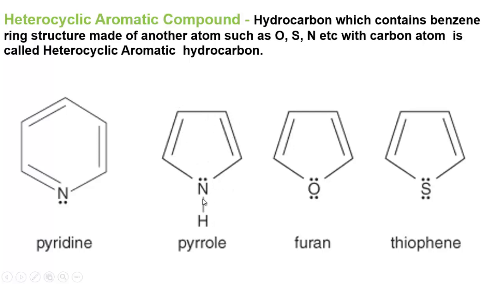C4H5N. This H will be included in the atoms. So this is pyrrole. And also the heteroatom is nitrogen in pyrrole. This is furan. 1, 2, 3, 4. C4H4O. This is the thiophene, C4H4S. So if a question may come like this, what is the heteroatom present in thiophene? Sulfur. In furan, oxygen, like this.